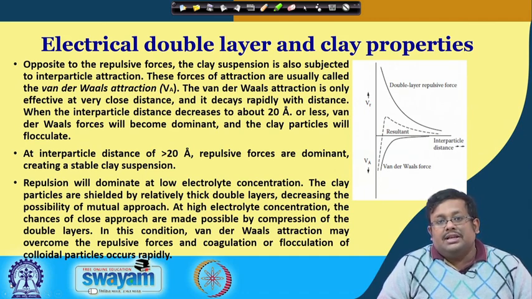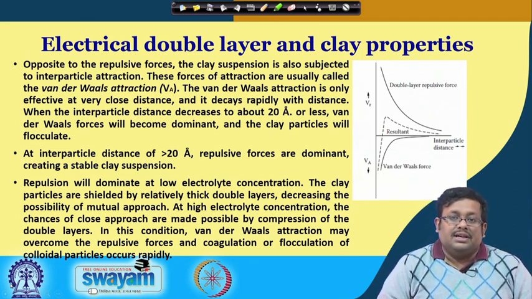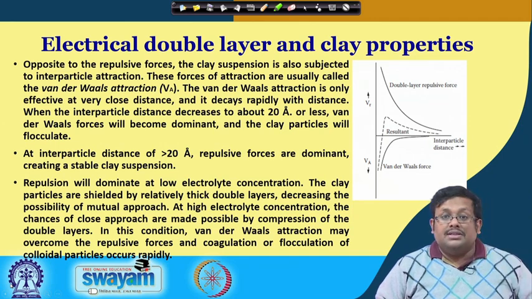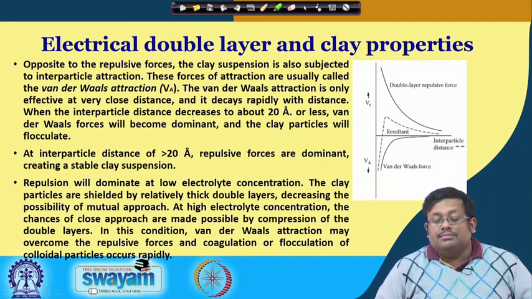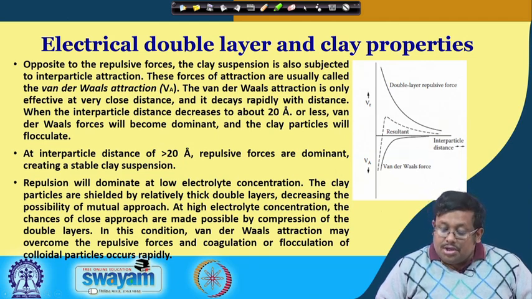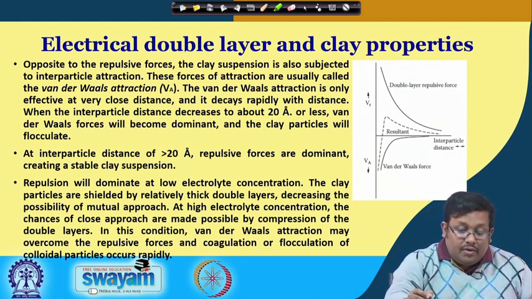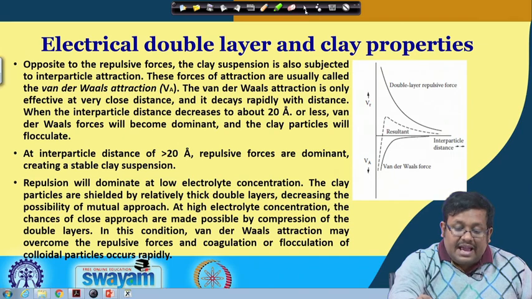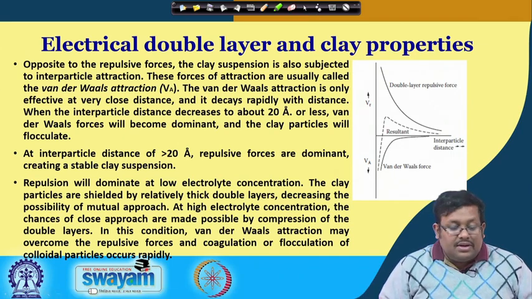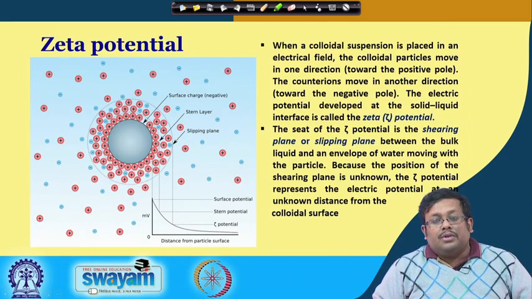Dispersion basically occurs due to a thick diffuse double layer, and when the soil is dispersed it creates unfavorable physical as well as other properties for the growth and germination of crops. So, let us move ahead to our next slide and see what zeta potential is.